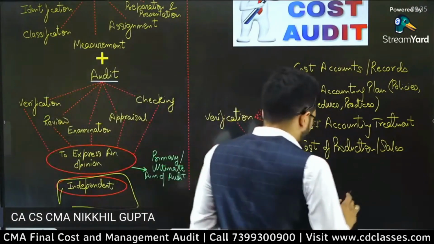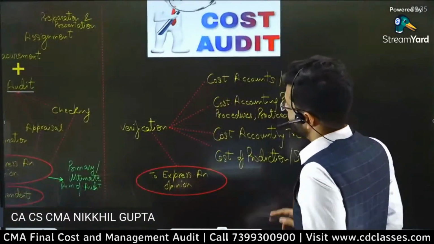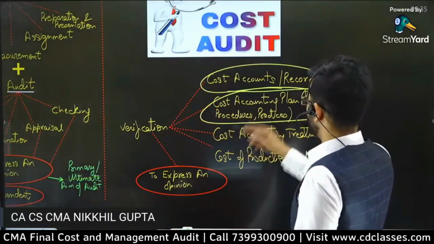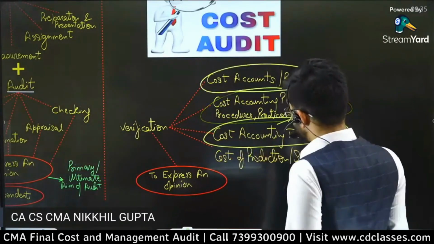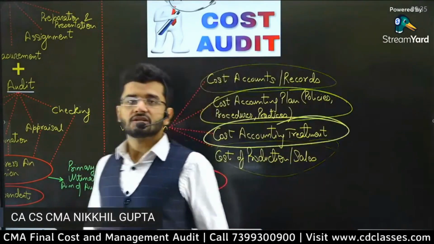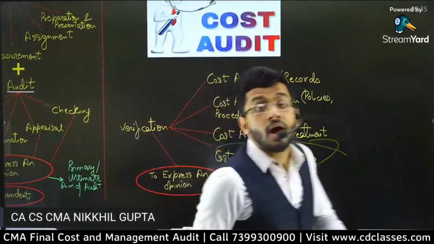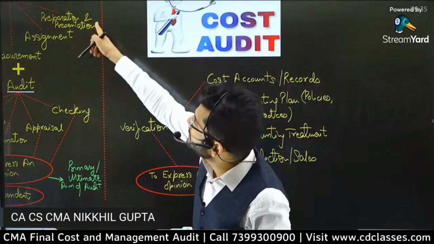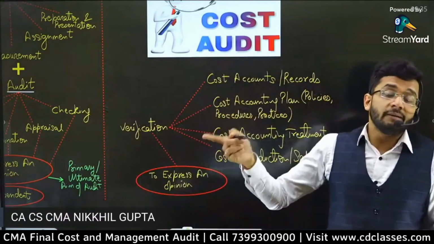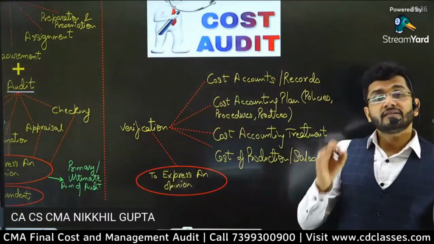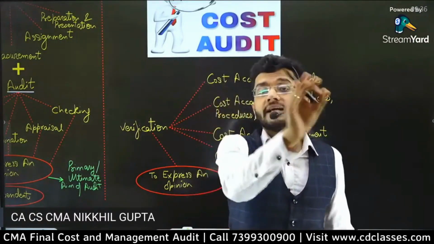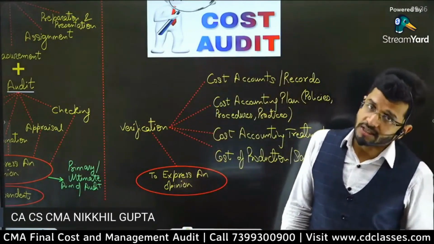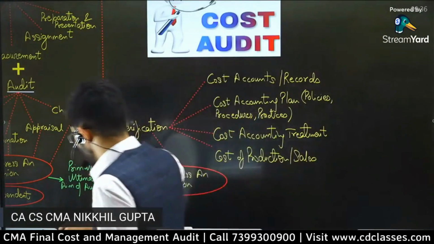Okay, sir. Let's move on to cost audit. And yes, I've already explained to you. Cost audit means verification of cost accounts or records, cost accounting plan, policies, procedures, cost accounting treatments, cost of production. So everything which is related to cost is to be audited by you. And who will tell you what is the right way of identification, measurement, preparation, presentation of cost? The Institute of Cost Accountants of India will tell you the right way through cost accounting standards, and that is the right way that you have to follow in all your costing books and your costing terminologies and your costing techniques.